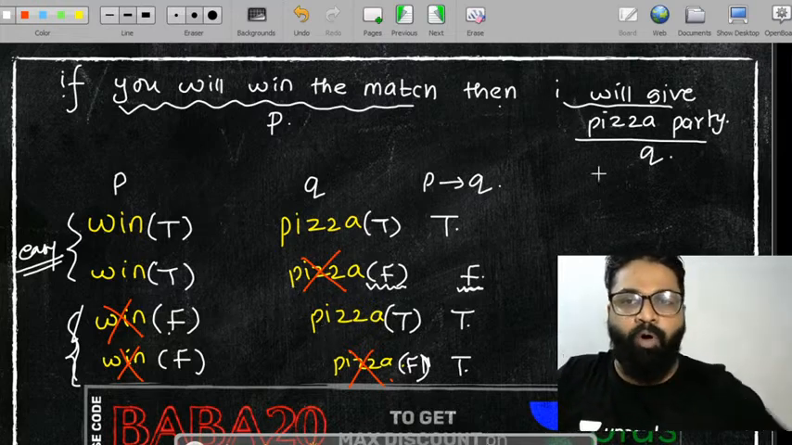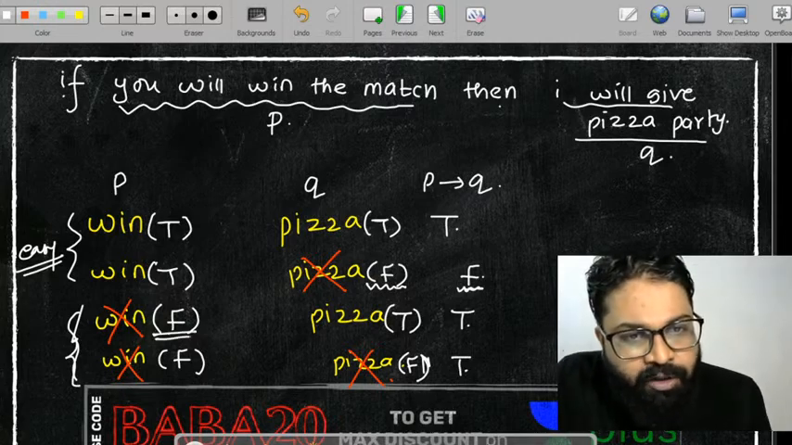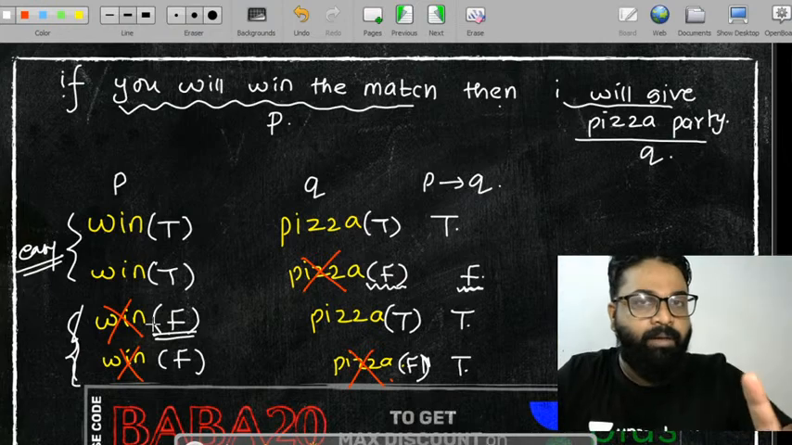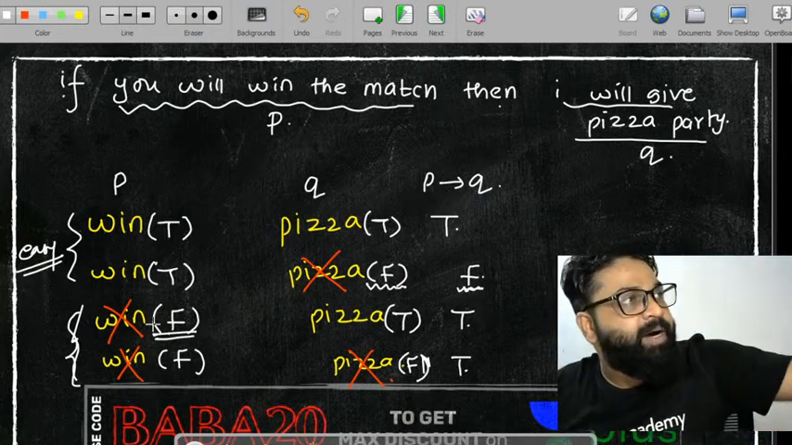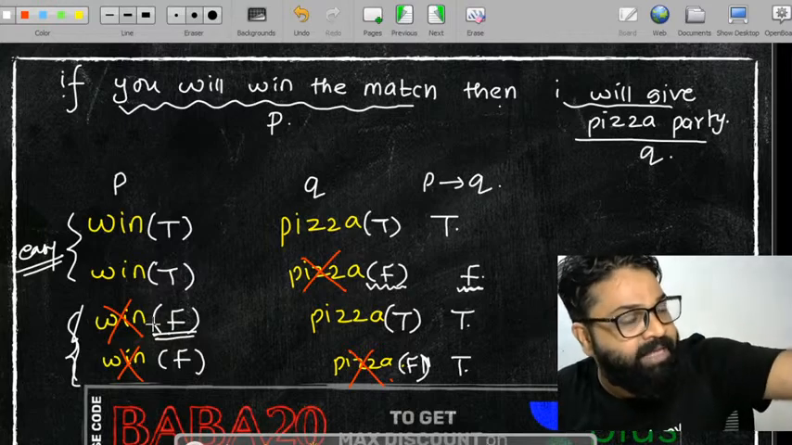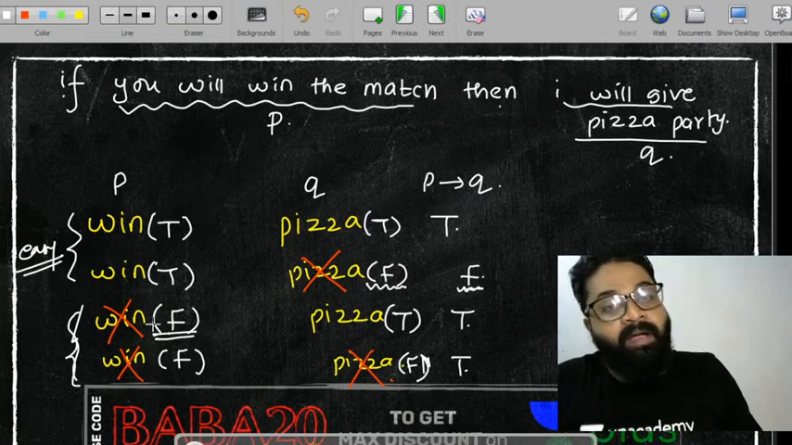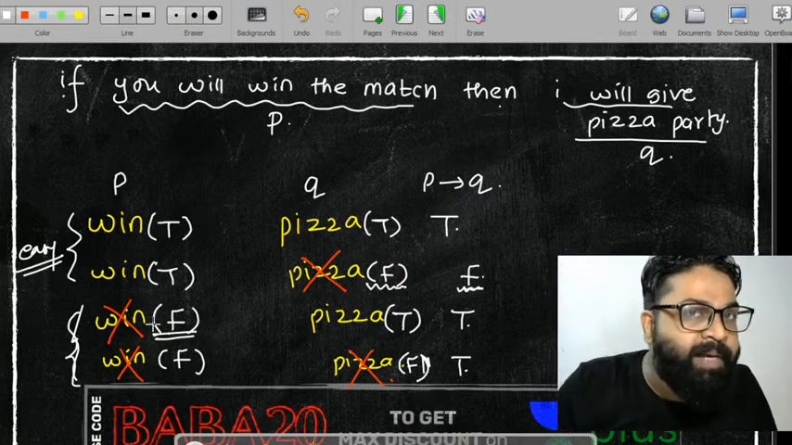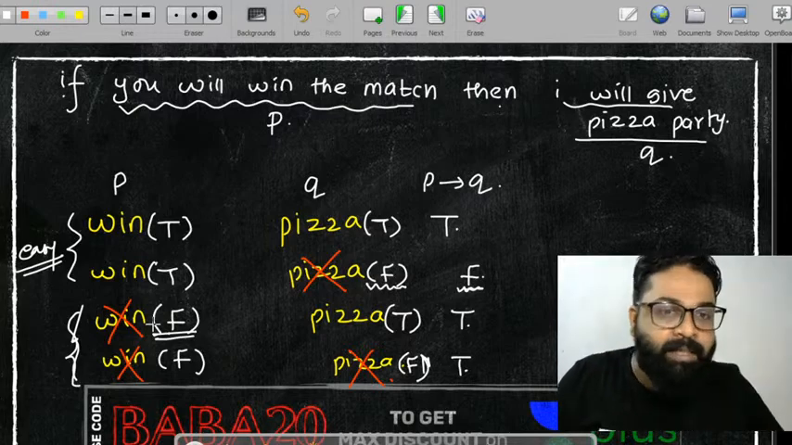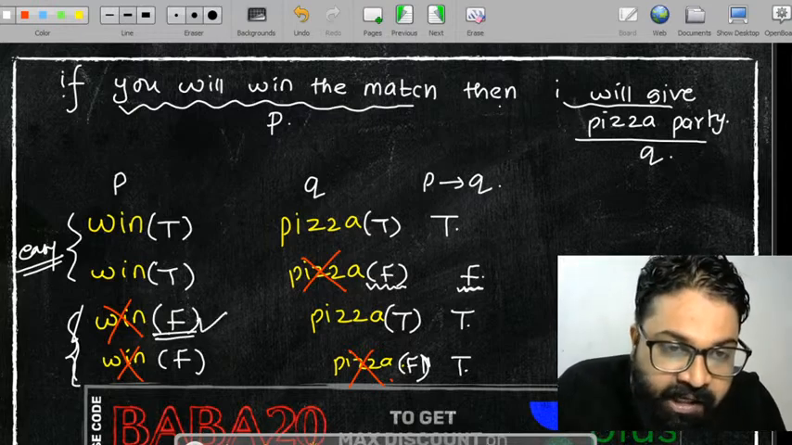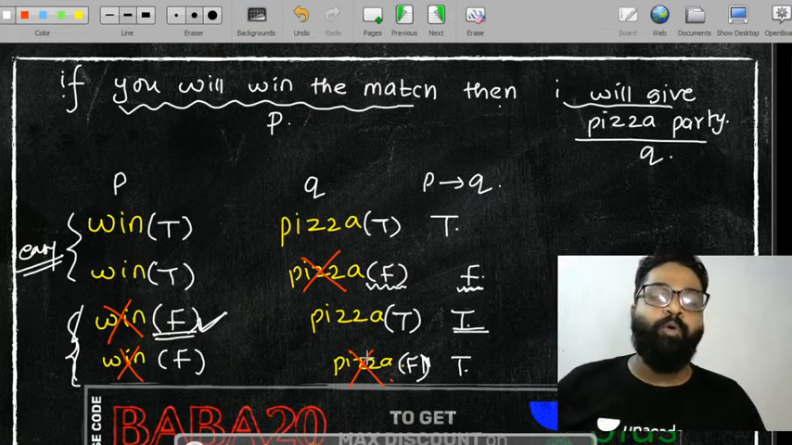See, what is the condition over here? The condition is कि पहला वाला false हो रहा है. Focus, focus. I will give you pizza party if you will win the match. The statement will become false when I will break my promise. But you lost the match. If you lost the match, my promise will never be going to be broken.